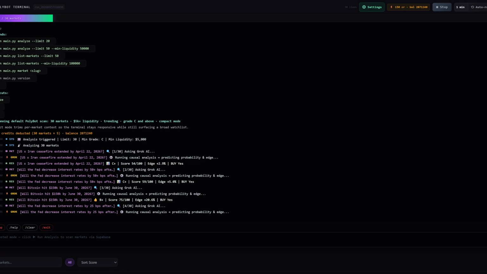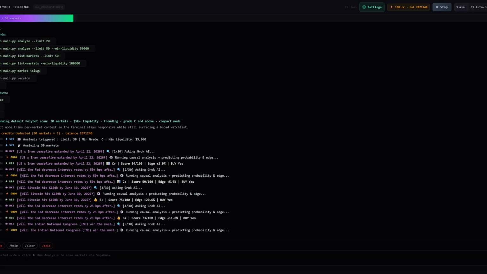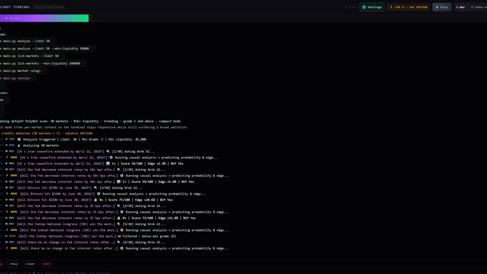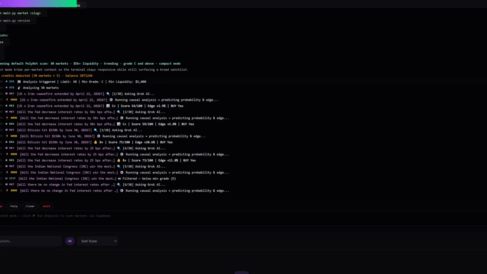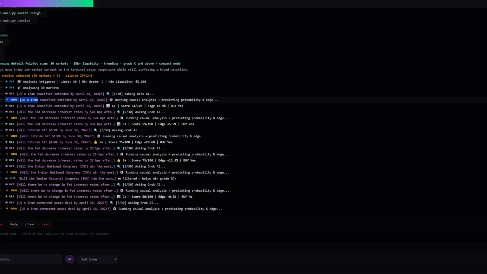The second one, the risk-reward ratio, has to be at least 2 to 1. So the potential upside has to be at least twice what you're risking, because even when you're confident, things go wrong. You want the math to cover you, basically. And this is what you can see happening right now. It's running through a series of checks using Grok. We're currently using Grok at the moment because it's the quickest and cheapest to run.